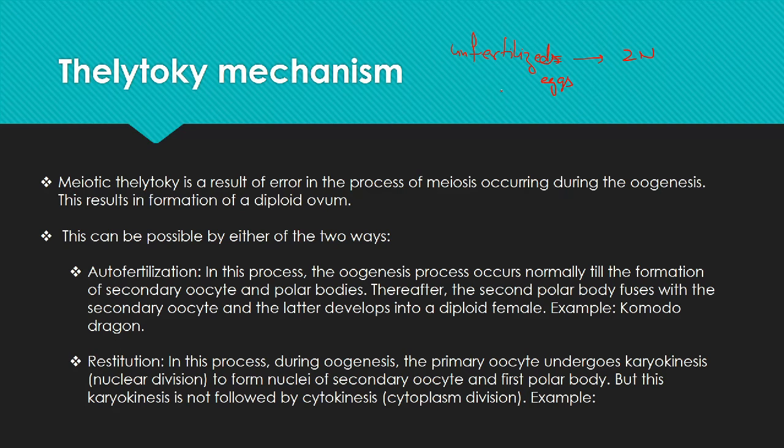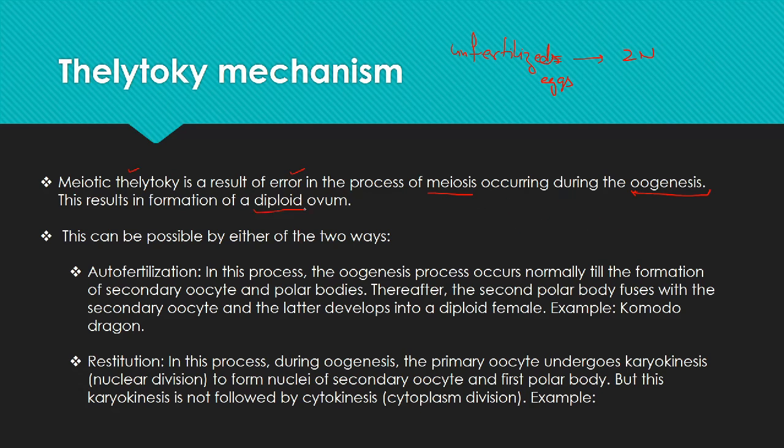So meiotic thelytoky is a result of error in the process of meiosis occurring during the oogenesis. Oogenesis is the process through which the eggs are developed through meiosis. They have one reductional division and one equational division, which results in the production of haploid gametes. But if there are some errors, the meiosis may not occur, or there are certain other possibilities, thereby producing the diploid ovum instead of haploid ovum.